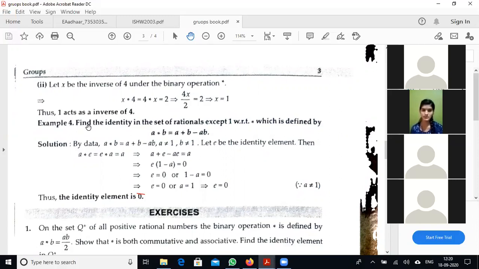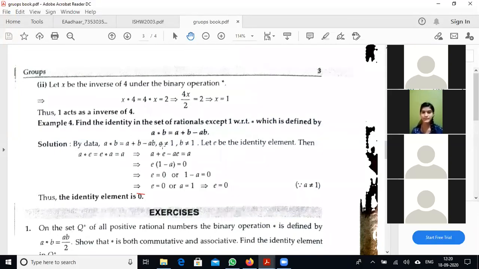Next, example 4. Find the identity in the set of rationals except 1. So all rationals are there, but 1 is not in the set. With respect to the binary operation star, defined by a star b equals a plus b minus ab.